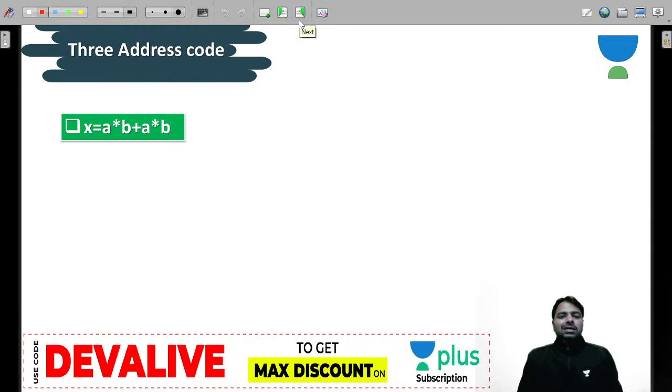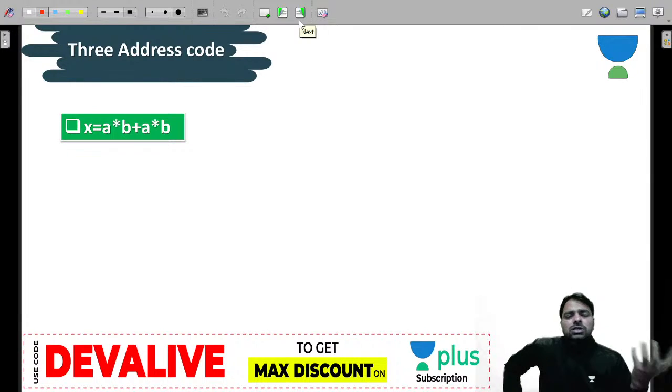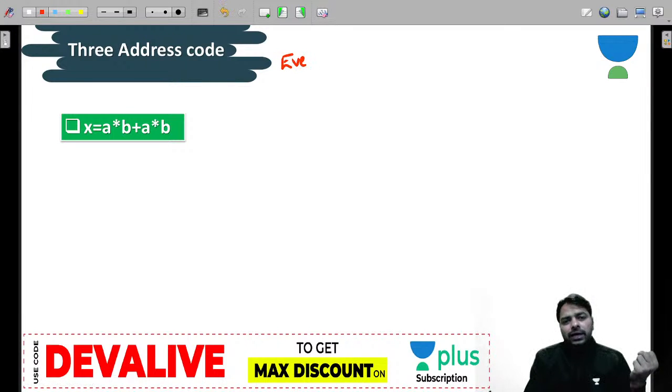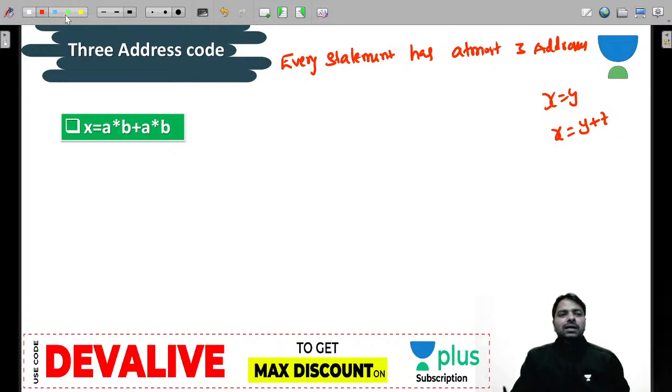Let's move on to 3 address code. You have so many types of code like 4 address code, 5 address code; it depends on your requirement. 3 address code basically means every statement is going to deal with at most 3 addresses, with instructions like x is equal to y, and x is equal to y plus z. Here the variables x, y, z are called addresses. Every instruction has at most 3 addresses.